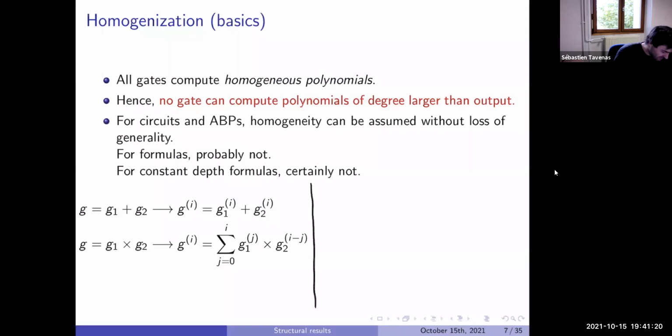The idea is, from now on, we have a circuit and each gate is maybe not homogeneous.